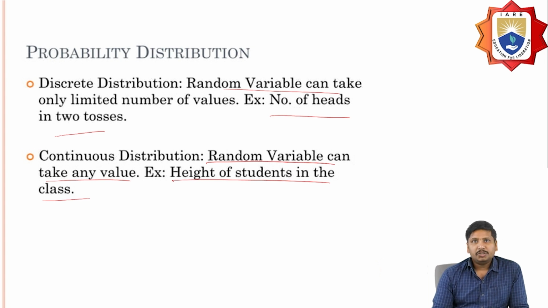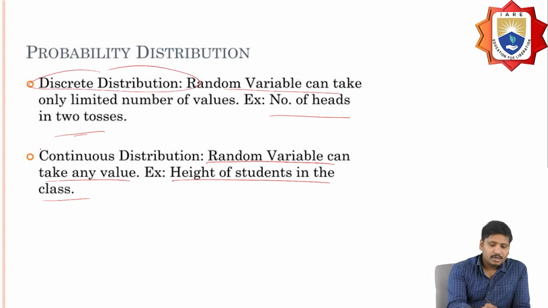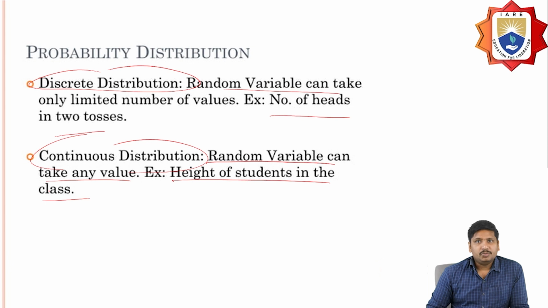So the discrete distribution means a random variable that can take only a limited number of values. Example, the number of heads in two tosses. And continuous distribution means a random variable that can take any value. Example, the height of students in the class. So these are the two kinds of probability distribution.